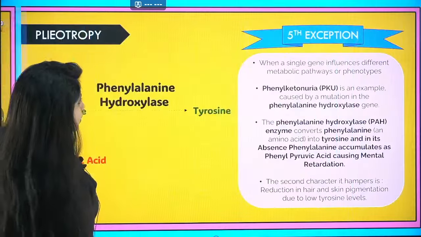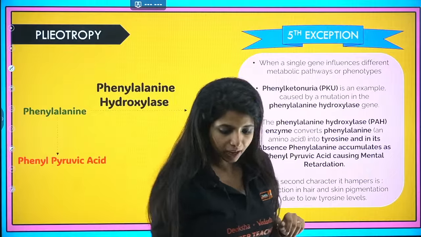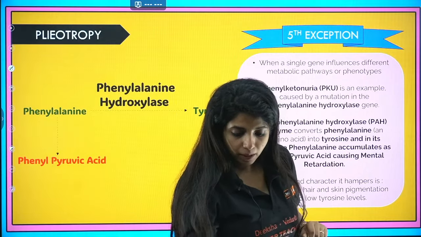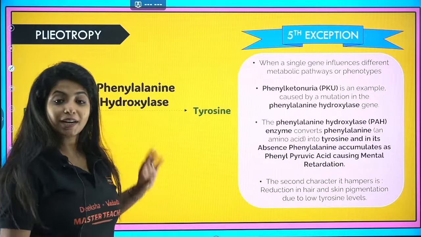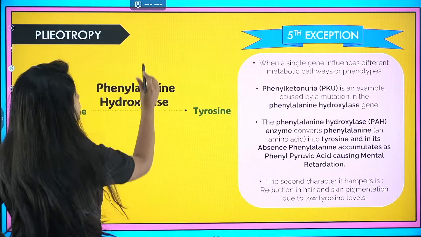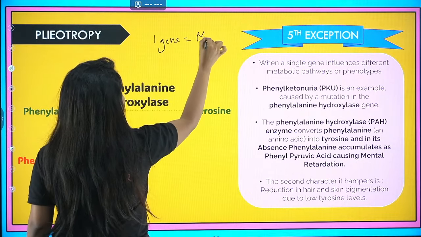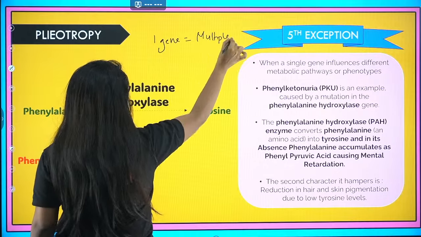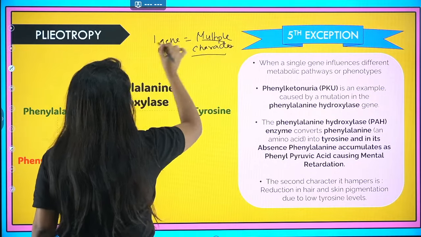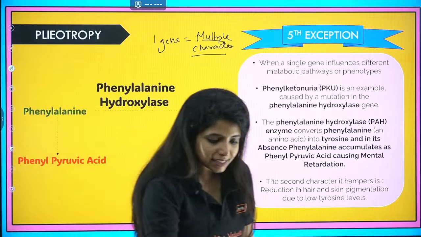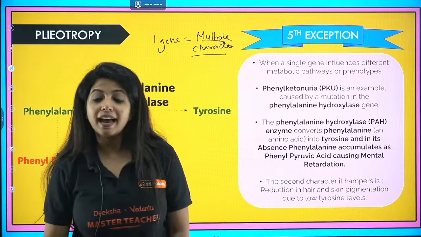Fifth exception is pleiotropy. What do you mean by pleiotropy? Pleiotropy is the opposite of polygeny. In polygeny you studied multiple genes, one character, but here one gene is responsible for multiple characters. Did Mendel say this? No, Mendel said one gene, one character. But here, one gene, multiple characters. And the best example that we have is PKU, that is phenylketonuria.